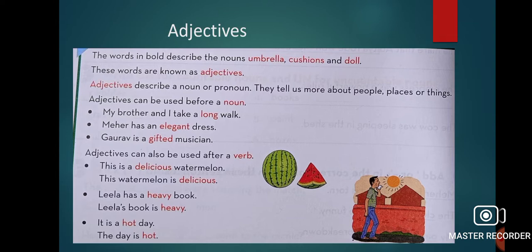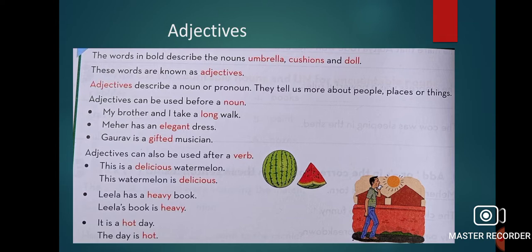Like when I have to say these students are smart. How are the students? They are smart. So smart is adjective. She is very thin. How is she? Thin. So here thin is adjective. It is raining heavily. How is it raining? Heavily. So heavily is adjective. It is a hot day, or the day is hot. Leela has a heavy book, or Leela's book is heavy.